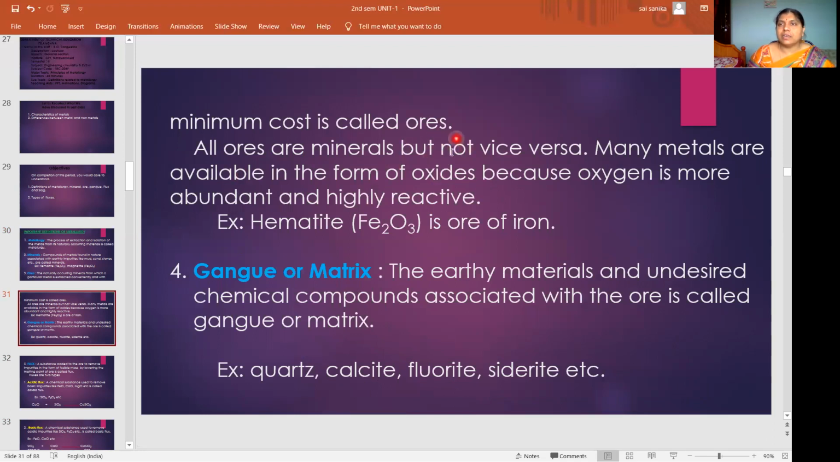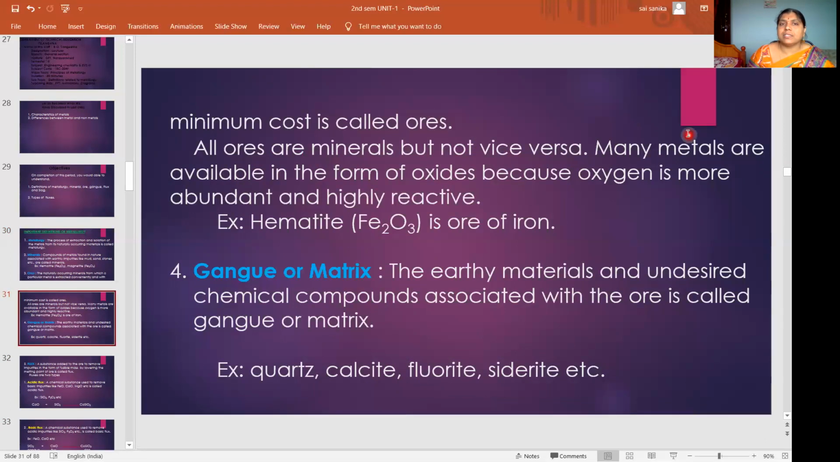So the mineral from which we are extracting the metal is called ore. That means from all minerals we cannot extract the metal. Whatever the mineral from which we are extracting the metal, that is called ore. So remember, all ores are minerals, but all minerals are not ores.